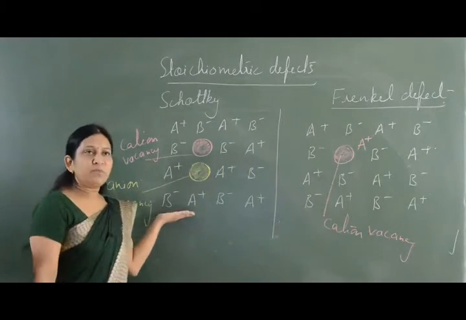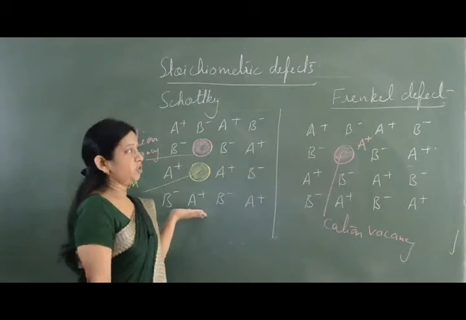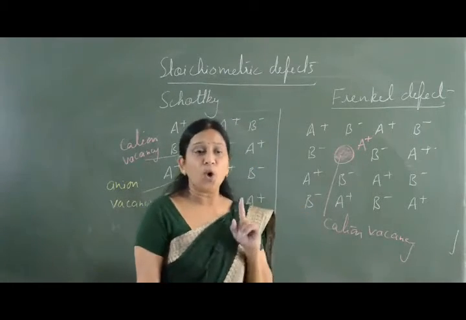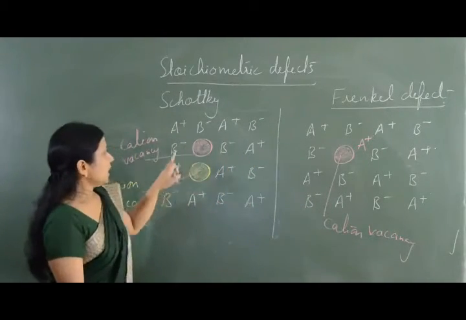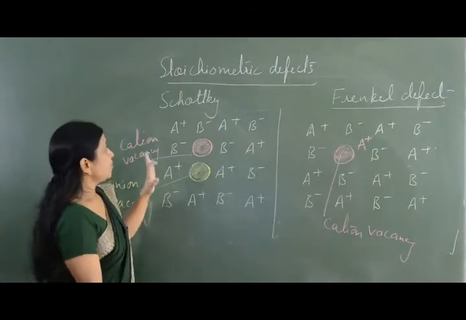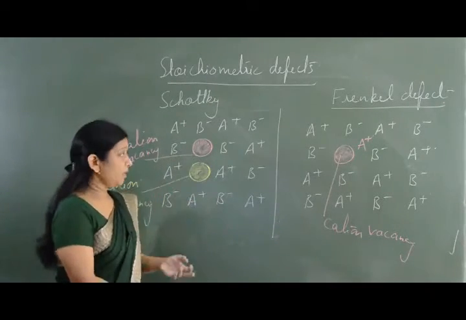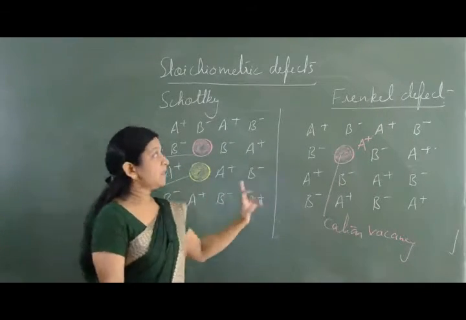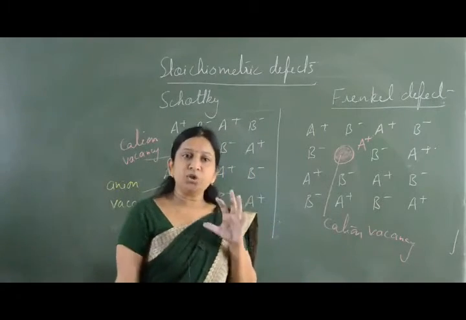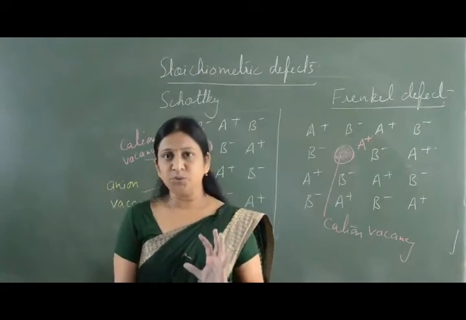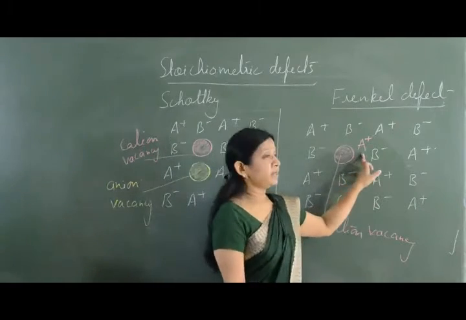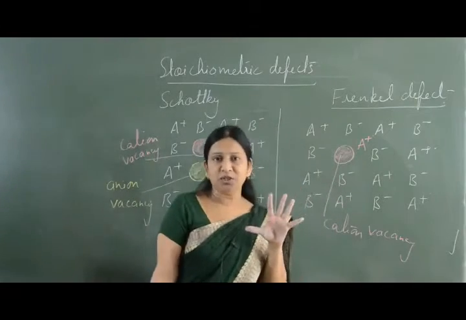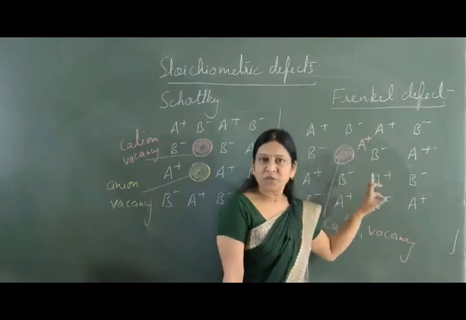Schottky defect is shown by crystals which have a high coordination number, whereas Frenkel defect is shown by crystals which have a low coordination number. Because a cation and anion are missing, the condition here is that the sizes of cation and anion should be similar. Whereas in case of Frenkel defect, the cation should be of a smaller size in comparison to the anion. Why? Because here the cation is present at the interstitial site. So if the size of the cation is larger, it cannot be accommodated into the interstitial site.